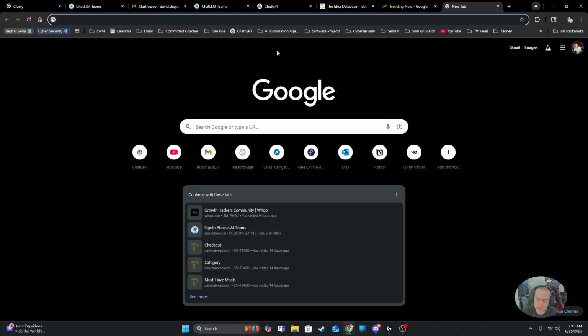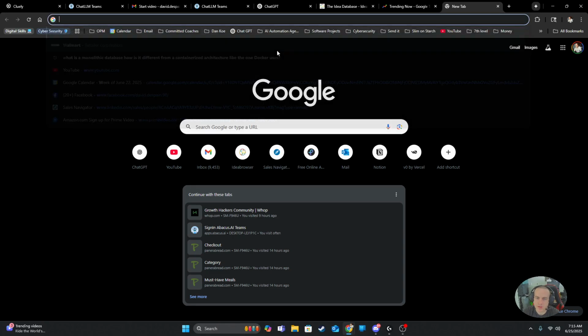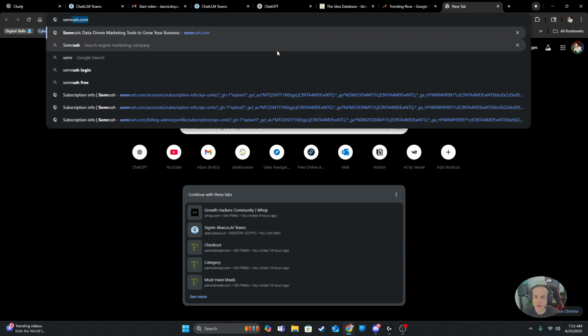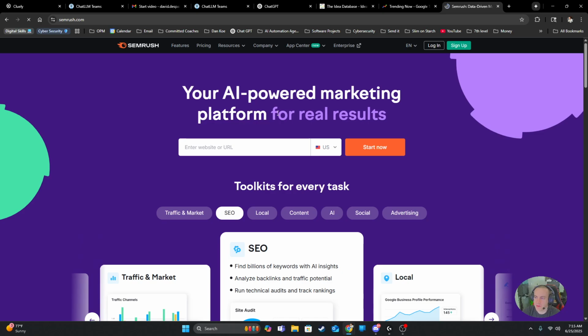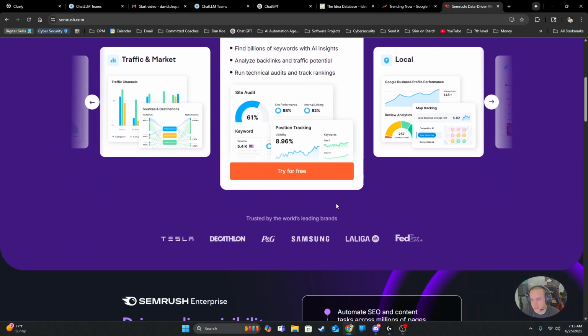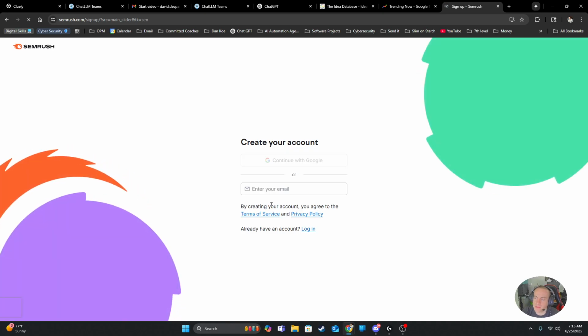These are all very newsy types of things, and maybe there is something to be done here. But then there are tools like SEMrush, right? This is a tool marketers work with on a daily basis to identify markets. Find billions of keywords with AI insights, analyze backlinks and traffic potential, run technical audits, and track rankings. Let's try this thing for free. Let's see what SEMrush will do for us.